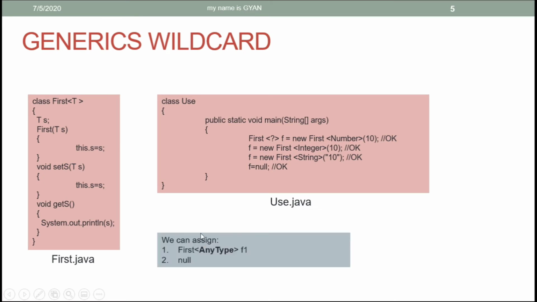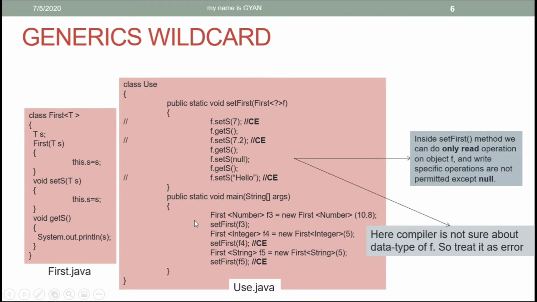So in the reference variable f, we can assign the reference variable f1 of class first with any type as its type argument, and we can assign null. But now look at the set first method. It accepts a reference variable f of class first with wildcard as its type argument. Since the set first method is accepting a wildcard as its type argument, therefore at the compile time, the compiler is not sure about the type argument of the reference variable f because the reference variable f can accept a reference of an object of type first with any type argument.